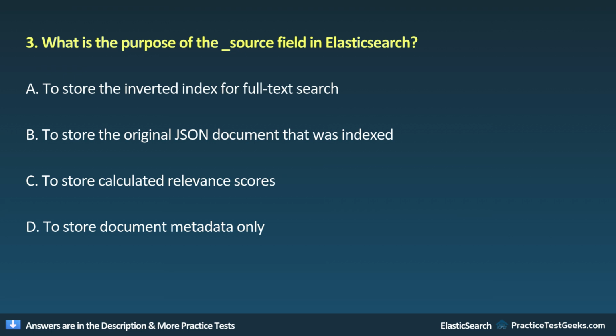A. To store the inverted index for full-text search. B. To store the original JSON document that was indexed. C. To store calculated relevance scores. D. To store document metadata only.